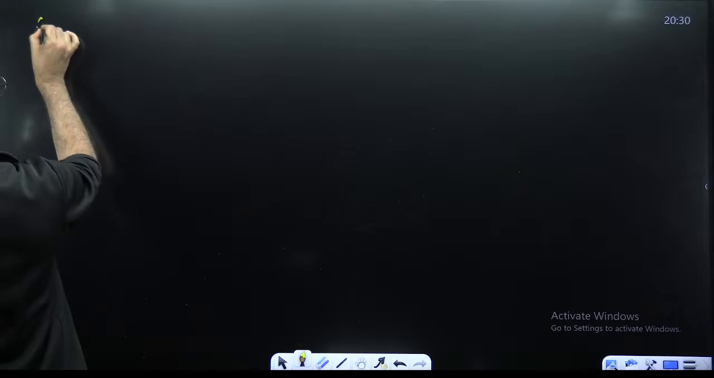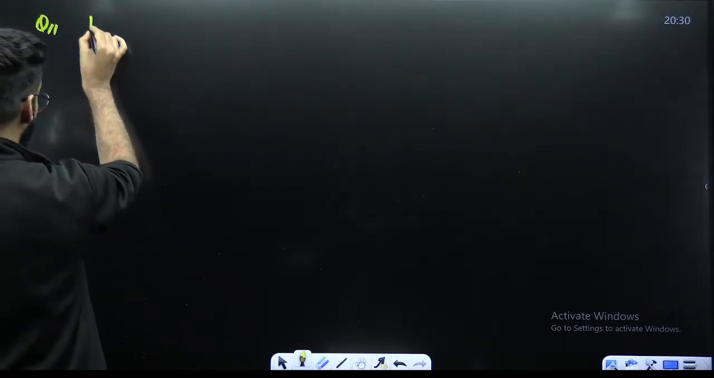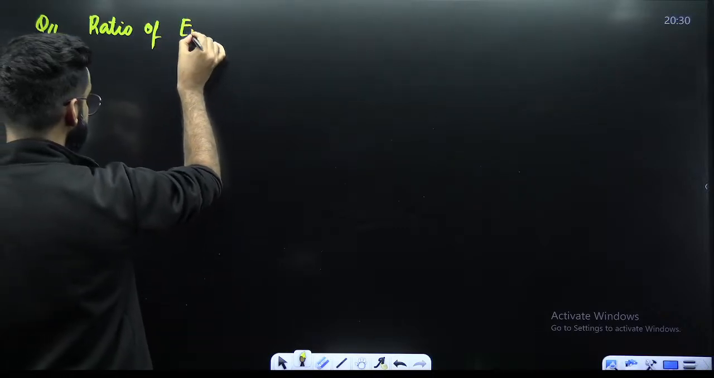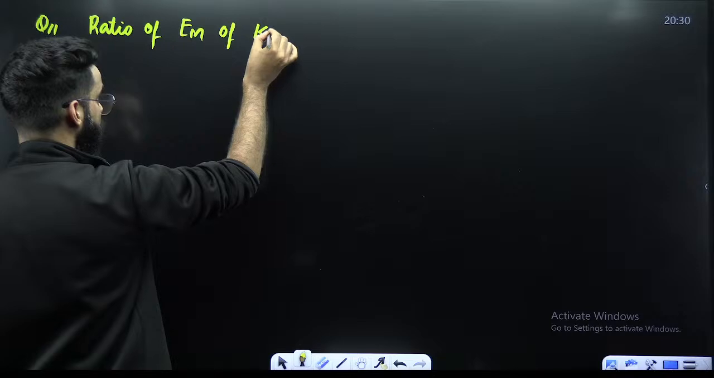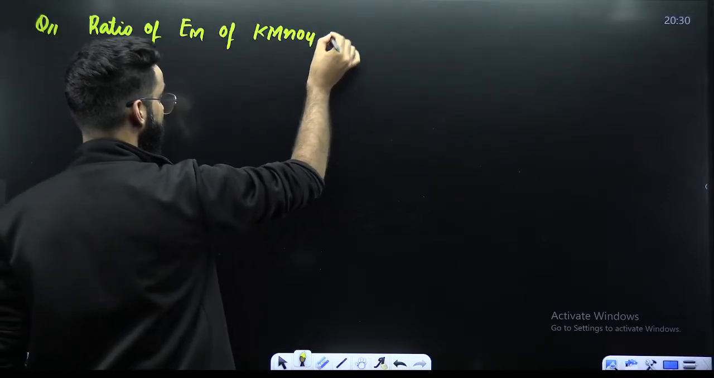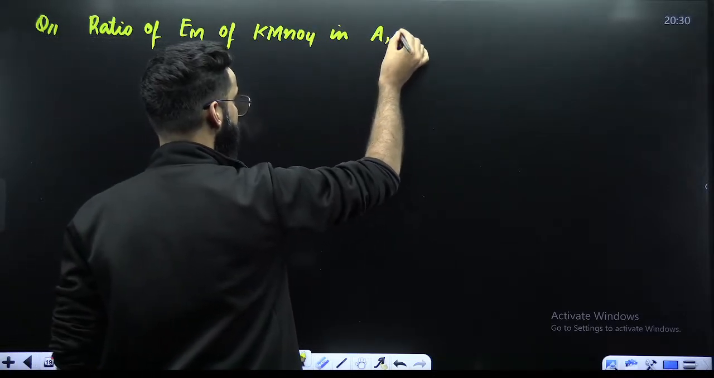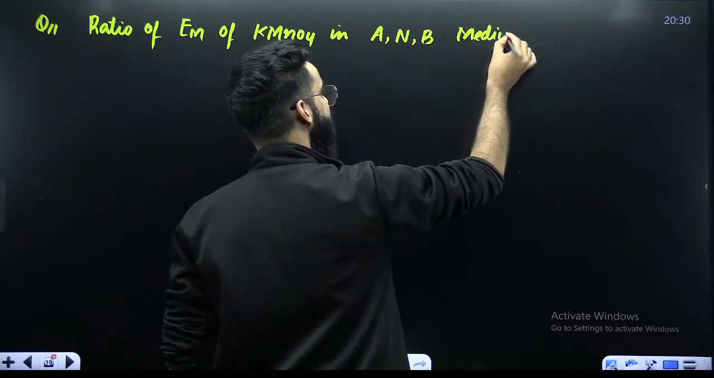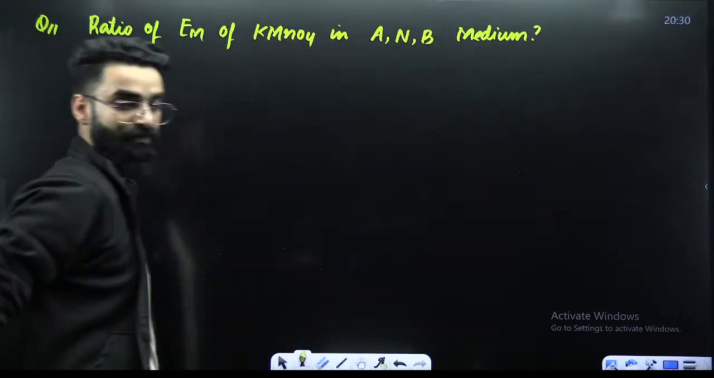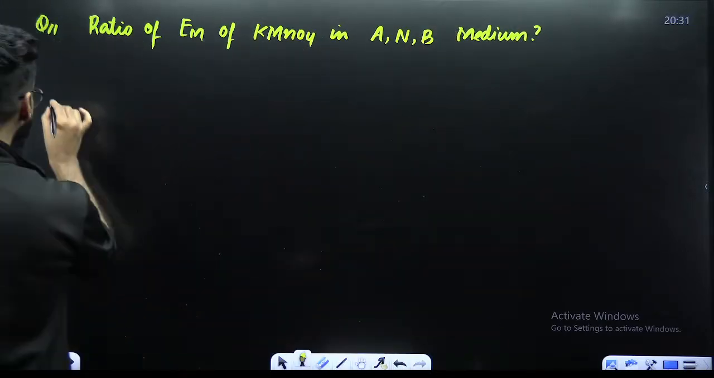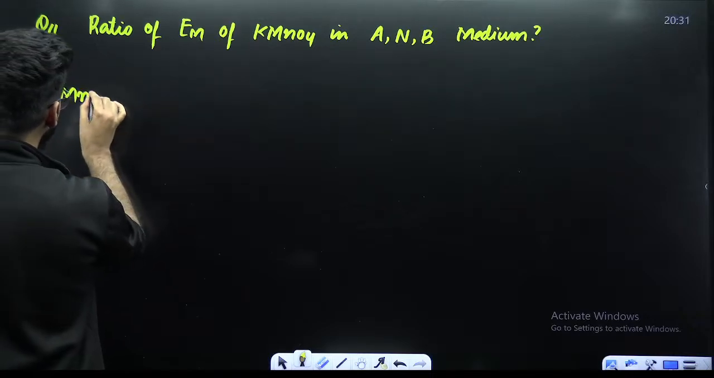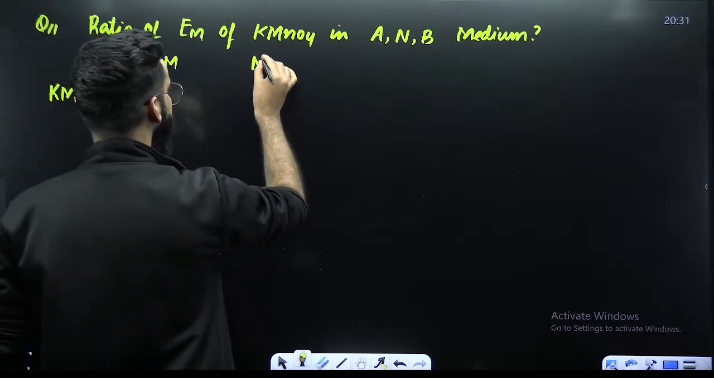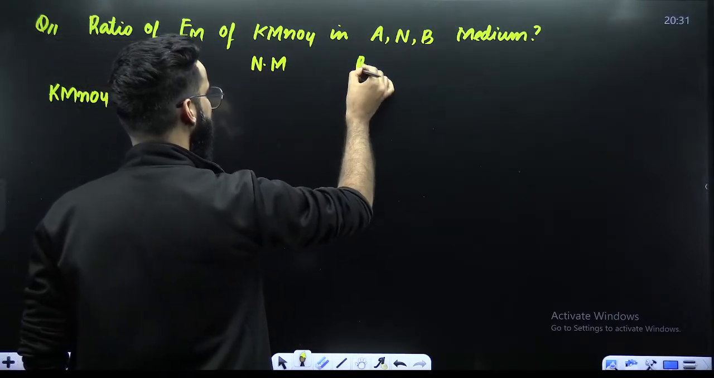For example, they'll ask you a question like this. Calculate the ratio of equivalent mass of KMnO4 in acidic, neutral, and basic medium. Let's say you got a question like this. What will be your answer? We are talking about KMnO4, right? First is your acidic medium, then is your neutral medium, then is your strongly basic medium.